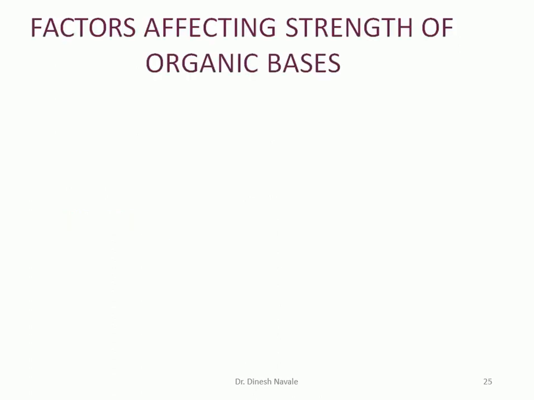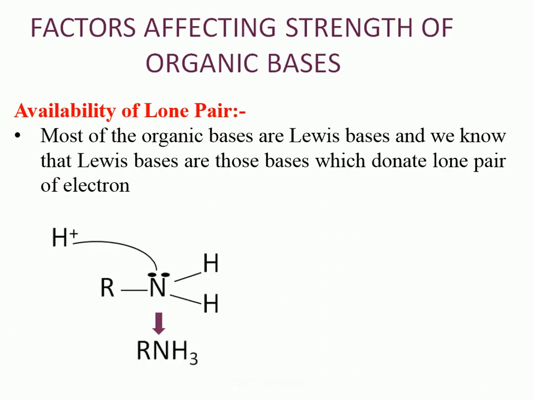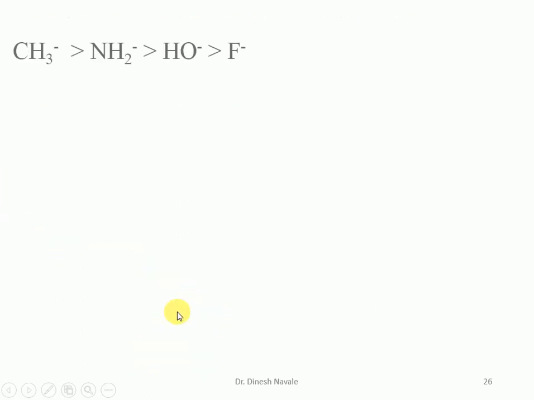Now, factors affecting the strength of the organic bases. A base is anything which is going to donate a lone pair of electrons. So the more available the lone pair of electrons is on the base, the more easily it can donate to another compound, and it becomes a good base. Now this is the primary amine which is going to donate the lone pair and form ammonia, and we have examples like CH3 minus, NH2 minus, OH minus and F minus.